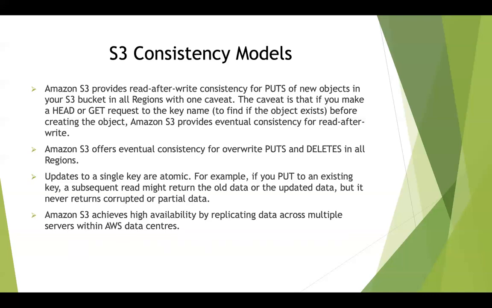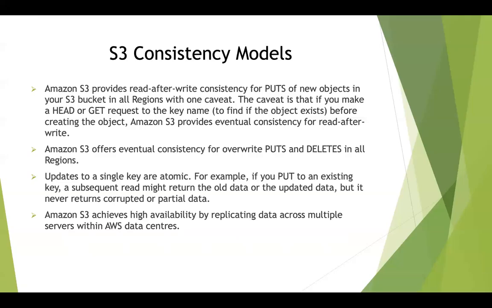So when we look at read after write consistency for puts of new objects, as they say in the first sentence, it means that when you create a bucket and upload an object for the first time, you will be immediately able to read that object because it provides read after write consistency. But suppose at a later point of time you update that object.